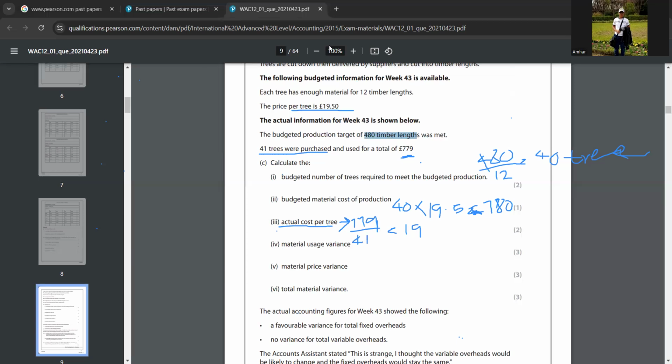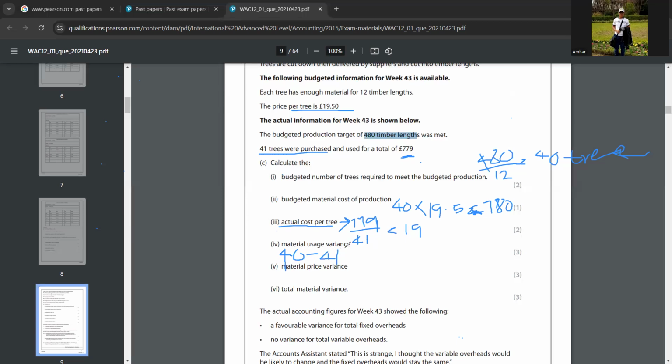Correct. So if you substitute, 40 minus 41, into 19.50, what will you get? 19.5 adverse. Yes, correct. That's the answer. Now, did you understand how to find this? Yeah, I understood.